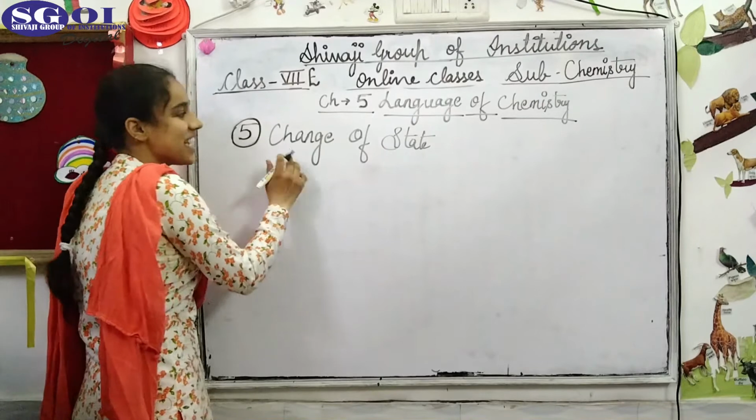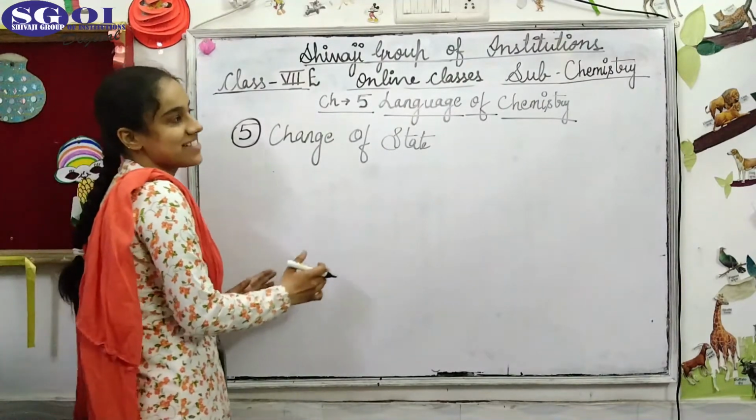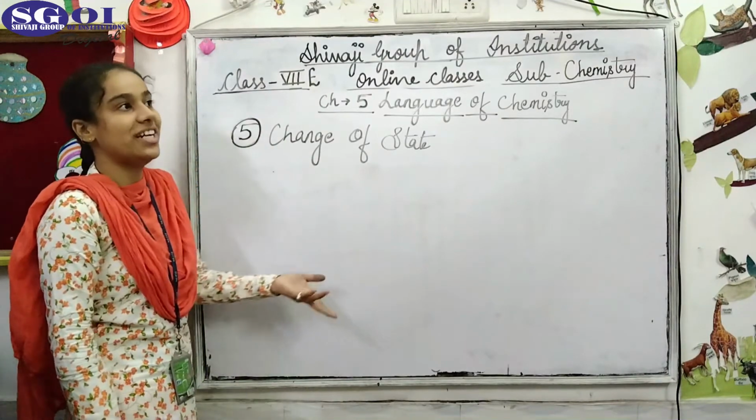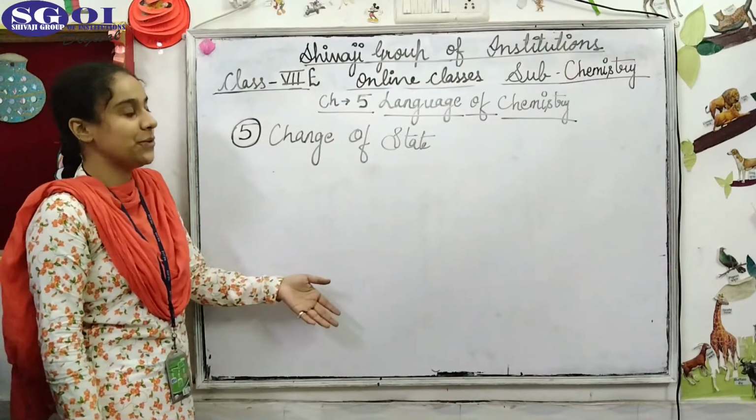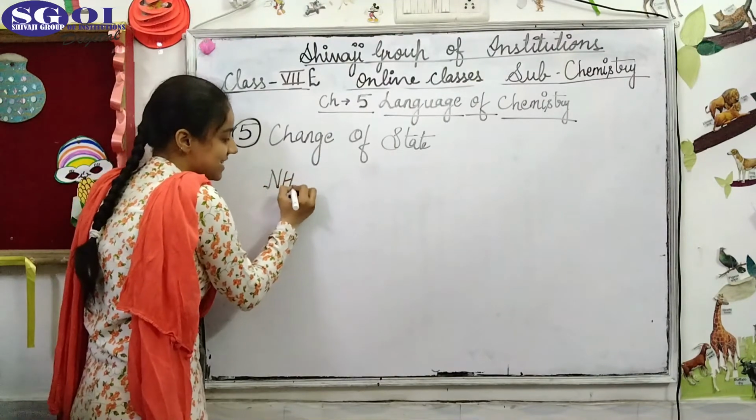Now, in this type of reactions, change of state takes place. When two gases are made to react, they form solid, or when a solid or a liquid is made to react, it forms gas. Now, ammonia is a gas.